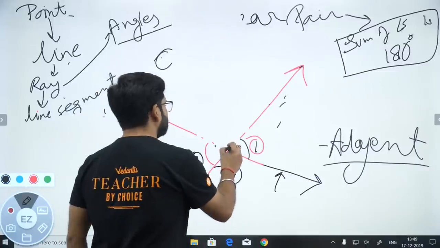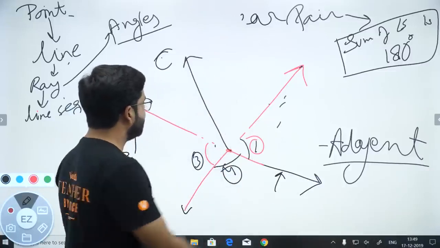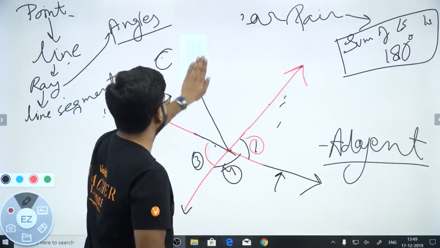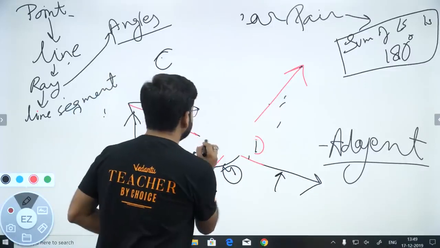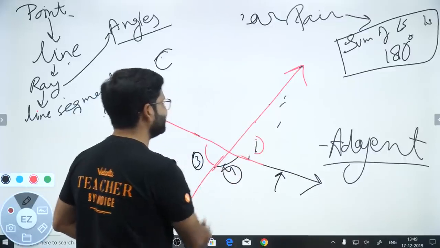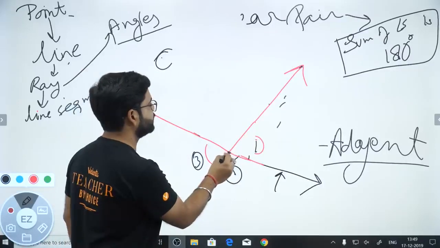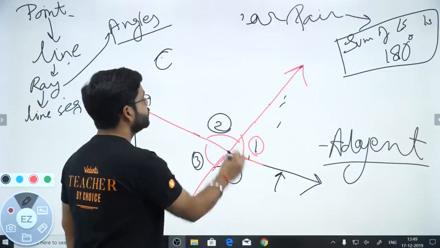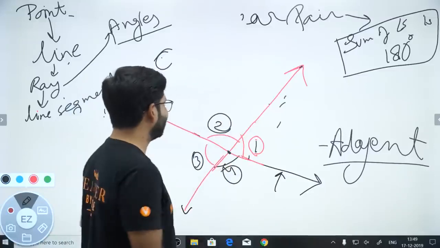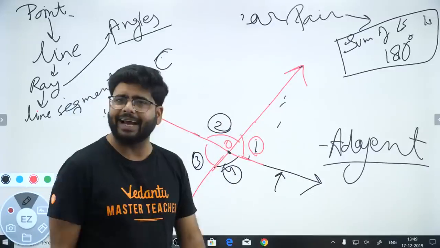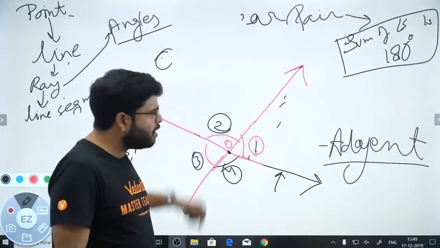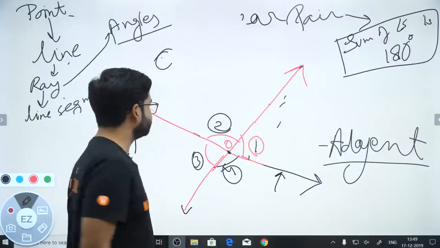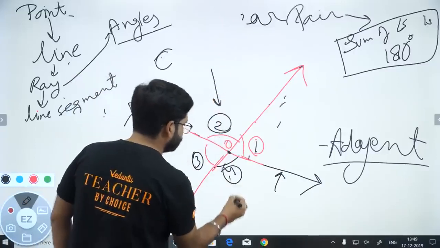Clear? तो हम लोगों ने linear pair के बारे में डिस्कस कर लिया, लेकिन अभी क्या हुआ? As soon as two lines they intersect each other at any specific point, or two straight lines. Whenever I say line, I always mean a straight line. Okay, so whenever any two lines they intersect at any point, let's say O, right? So they form a pair of angles. अरे यार वो तो पहले भी बना रहे थे, right? But something special. This one and this one.